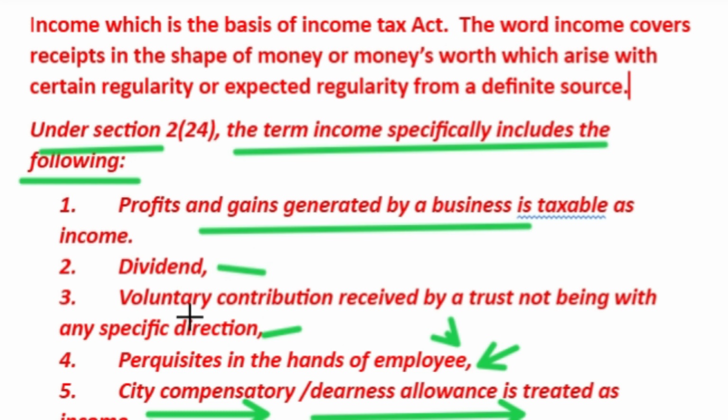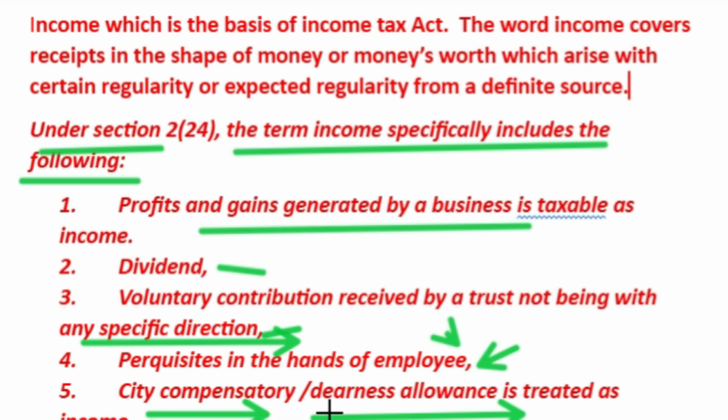A voluntary contribution received by a trust, not for any specific purpose but for general purposes, will be considered income in the hands of the trust. A trust is created for charitable purposes, and institutions like hospitals, colleges and educational institutions come under trust. Similarly, perquisite benefit, which is related to the chapter on income from salary, if received by an employee from the employer, is considered income and chargeable to tax.